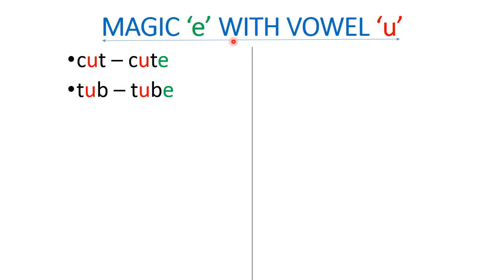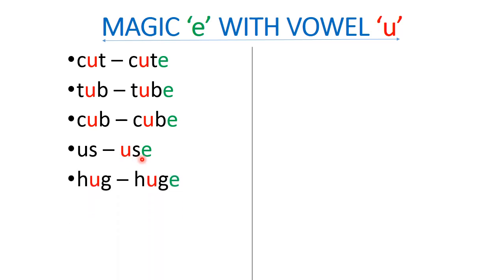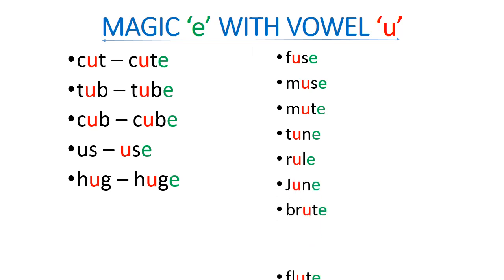Tub, tube. Cub, cube. Us, use. So here us will become use. Hug, huge. Fuse. Muse. Mute, tune, rule, June, brute, flute.